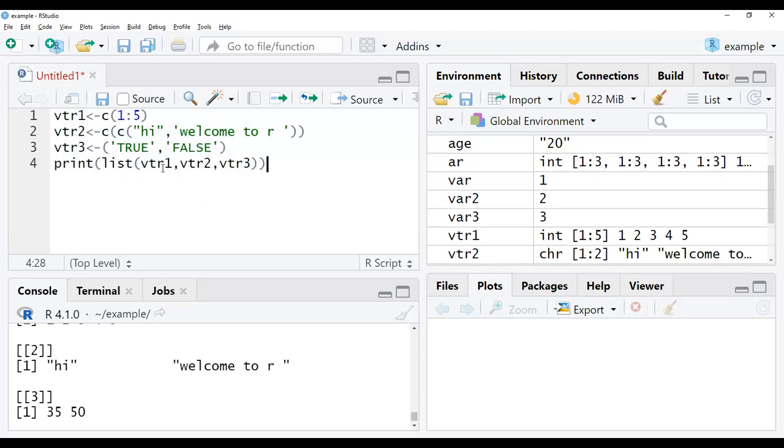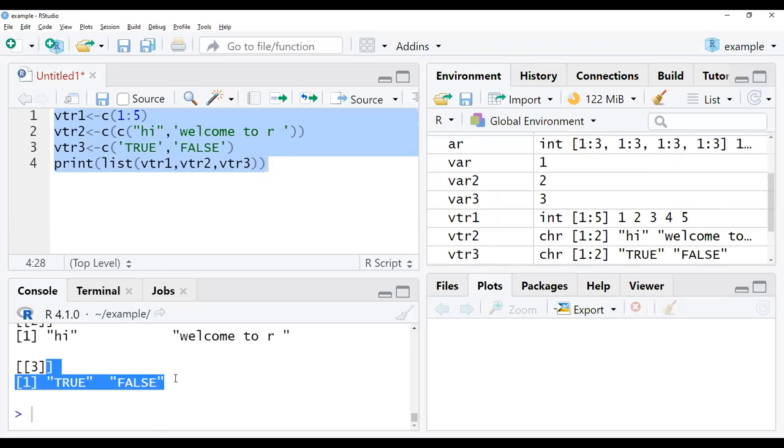Just wait, C, you can give concatenation, madam. Vector 3, C of these three. Yes, okay. C of vector. In vector 3, right? Yes, fine. We'll check with this, right? Now run. Yes, we got it.